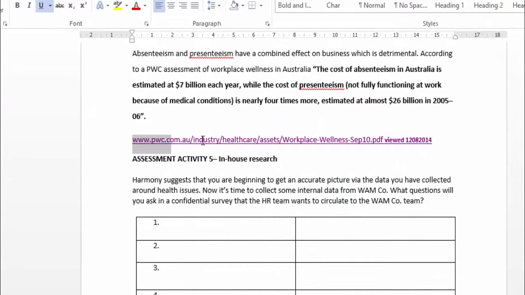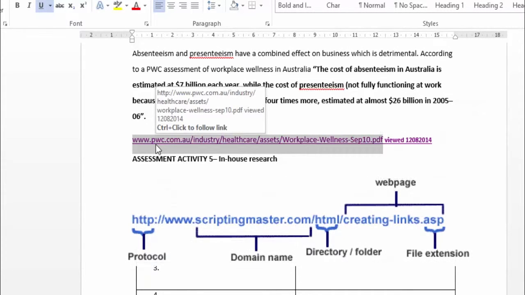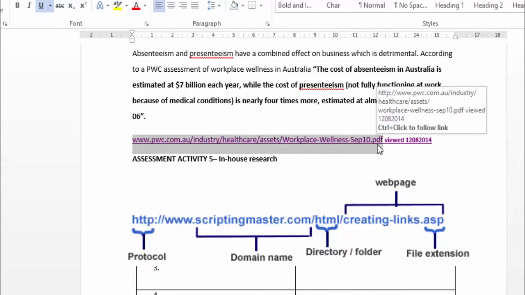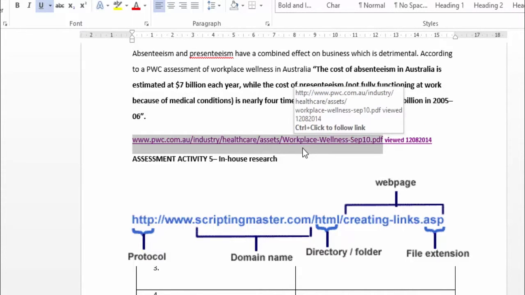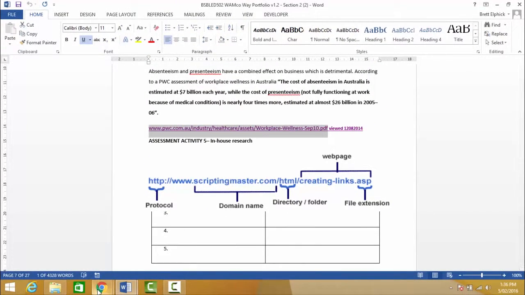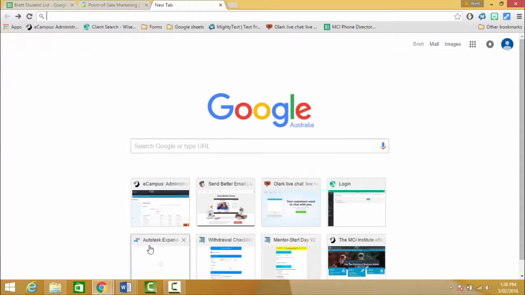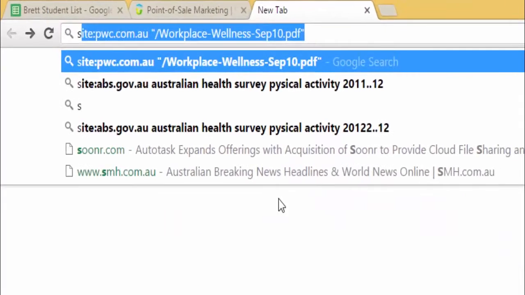Now, I'd just like to point out that the URL consists of different parts. We can see that the domain name is pwc.com.au. So we know that's the main website, and we can see at the end that it's a PDF. And we've got some other things like workplace wellness, September 10th. So what I'm going to do is we know that the site is pwc.com.au, and if we type in